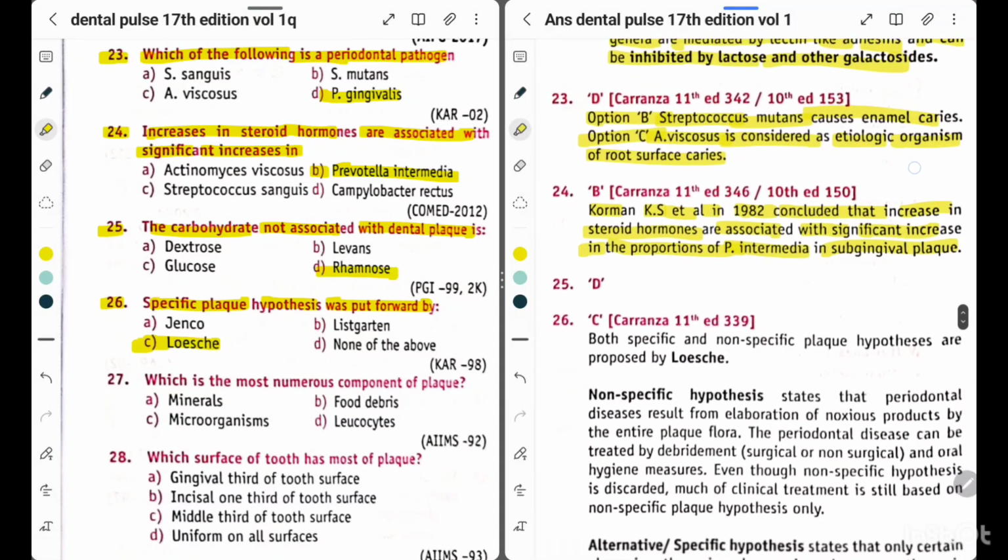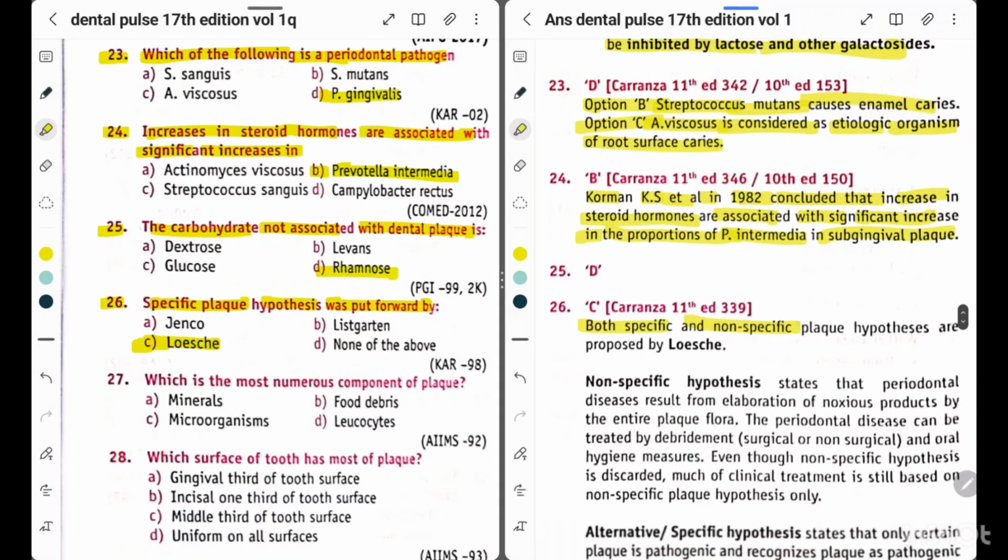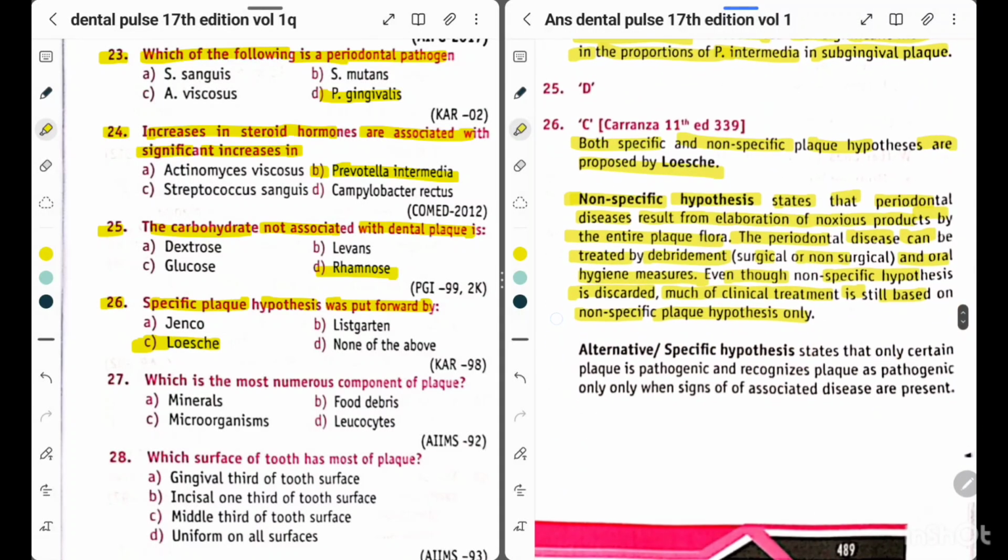Explanation: both specific and non-specific plaque hypotheses are proposed by Loesche. Non-specific hypothesis states that periodontal disease results from elaboration of noxious products by the entire plaque flora. The periodontal disease can be treated by debridement, that is surgical or non-surgical, and oral hygiene measures. Even though the non-specific hypothesis is discarded, most of clinical treatment is still based on the non-specific plaque hypothesis only.